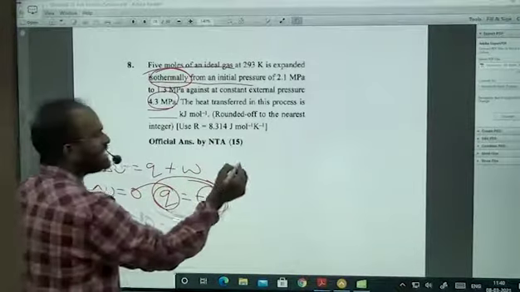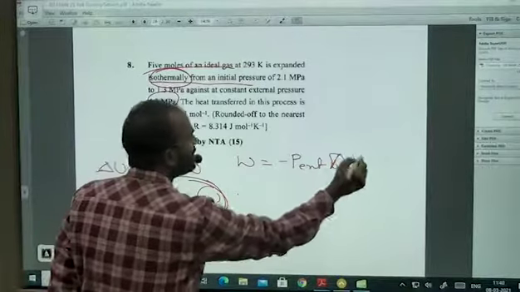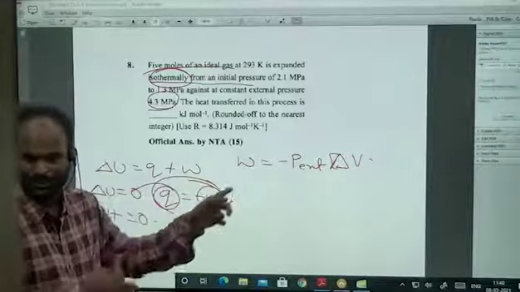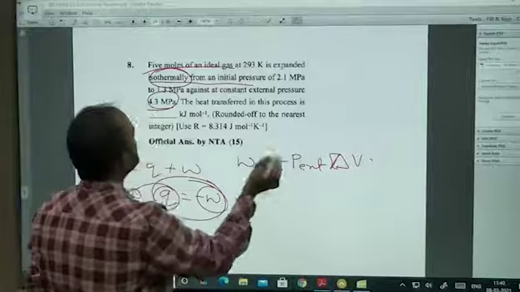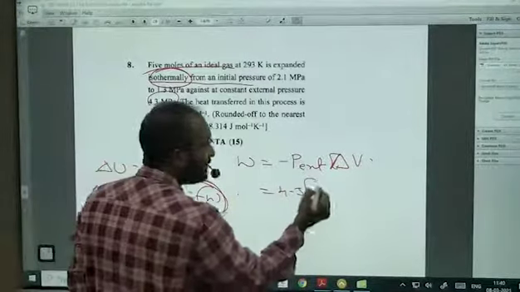Work done is equal to minus P external into delta V. Whatever sign you get here, you have to take the opposite sign, because Q equals minus W. The external pressure we know is 4.3, into V2 minus V1.